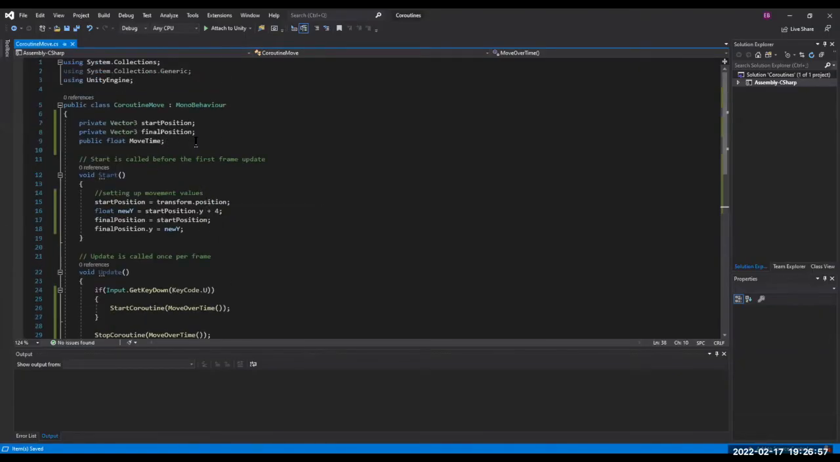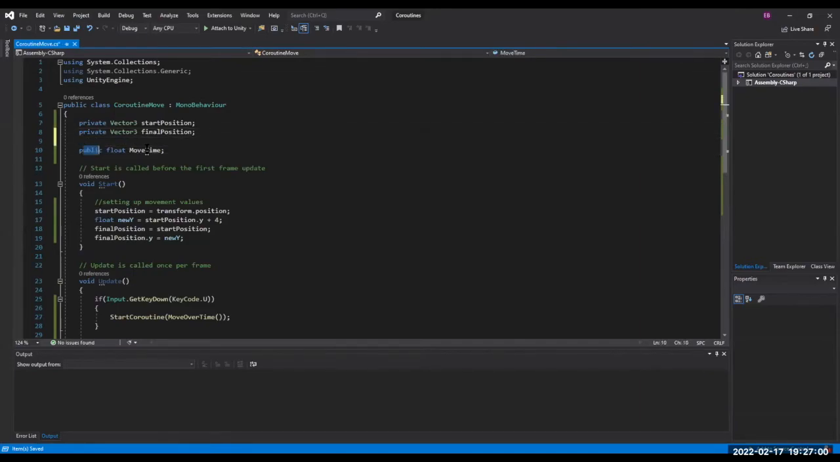So back up at the top, we'll get rid of our useless move time thing because hard coding is perfectly fine.